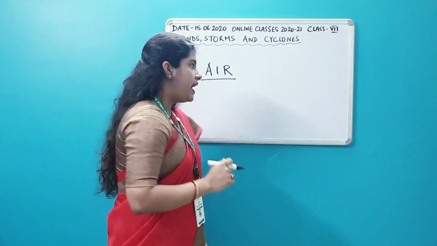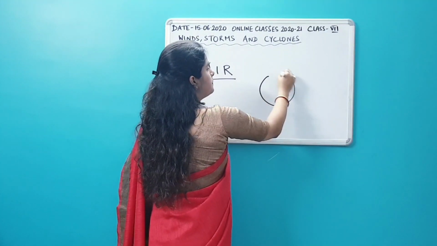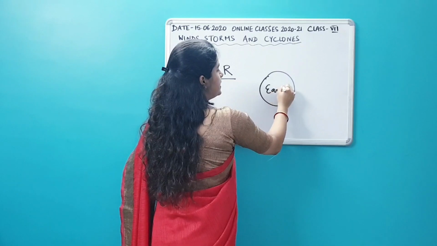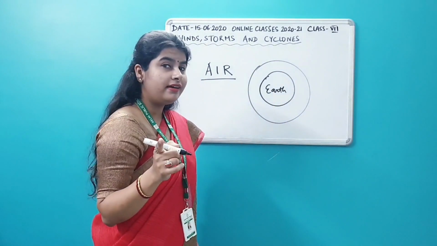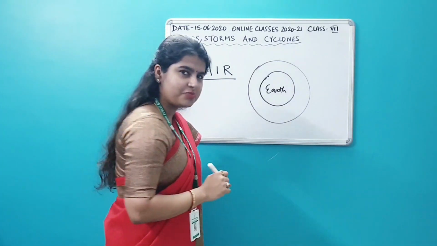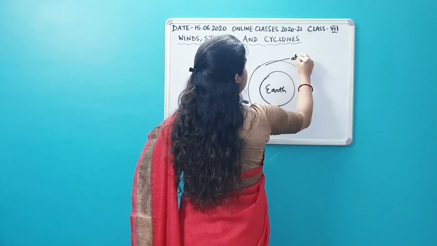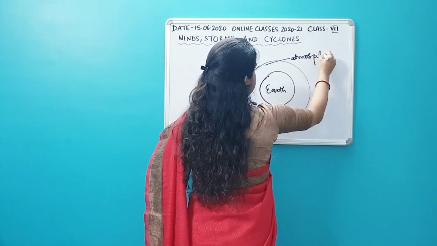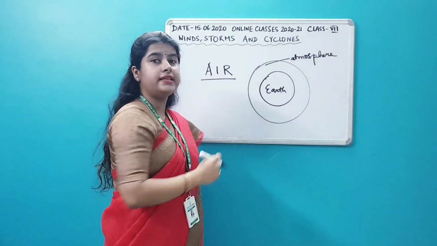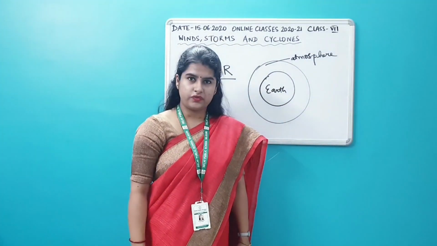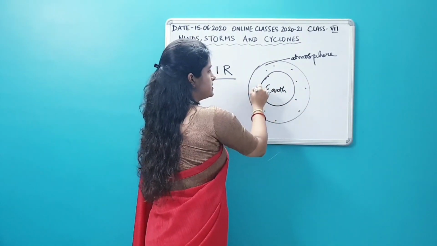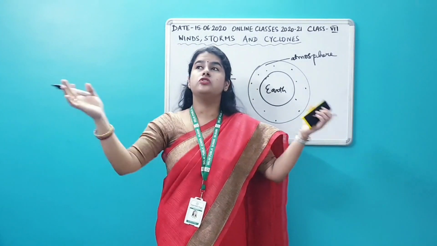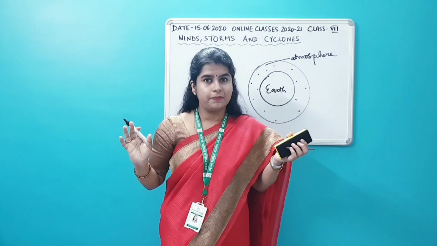Okay? And we know our planet Earth is surrounded by a blanket of air known as the atmosphere. All of you know that it is atmosphere. The blanket of air surrounding the Earth is known as atmosphere. So air is present all around us. Right now also there is a lot of air present all around us.